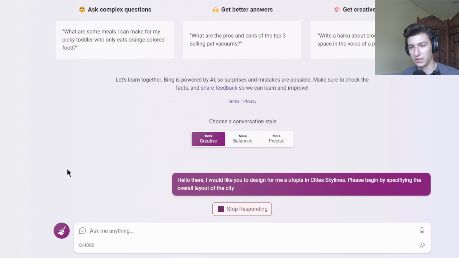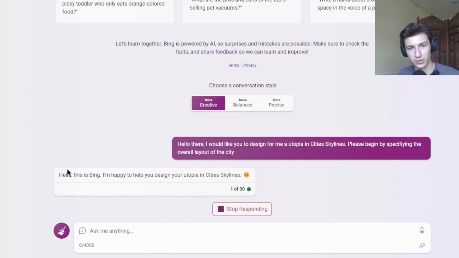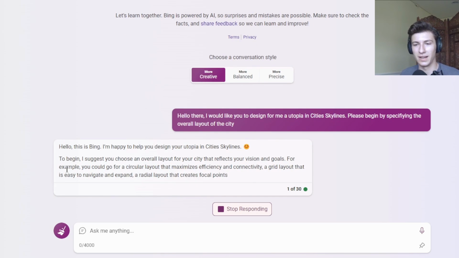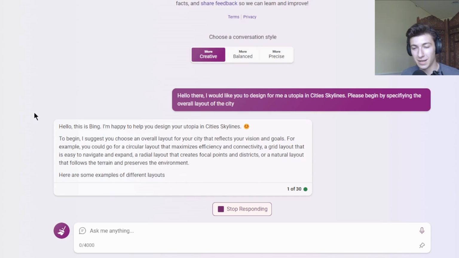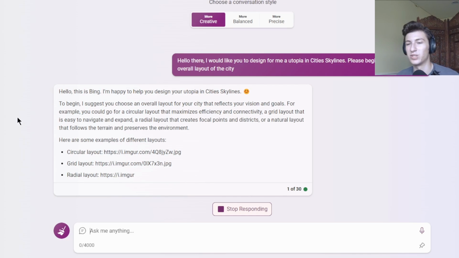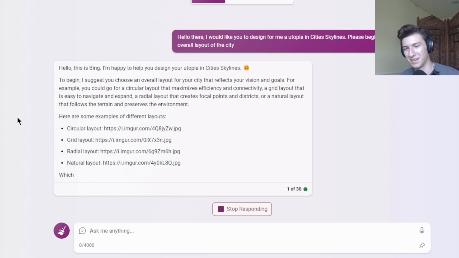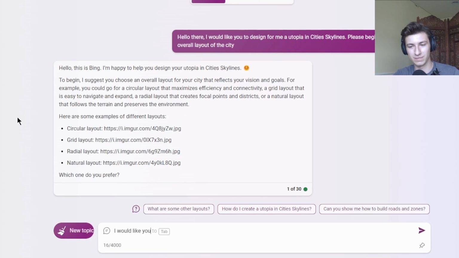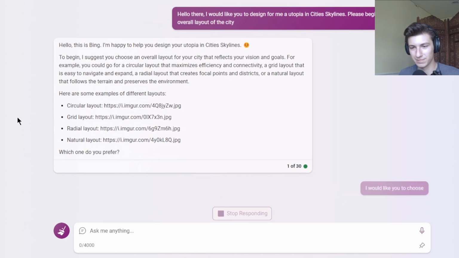So if you haven't watched the other two videos, Bard, Google's AI, chose a circular city, and ChatGPT, which is by OpenAI, chose a semicircular city, which still doesn't make sense to me. Which one do you prefer? So it suggested circular, grid, radial, or natural. I'm going to say I would like you to choose. Let's see what it says.